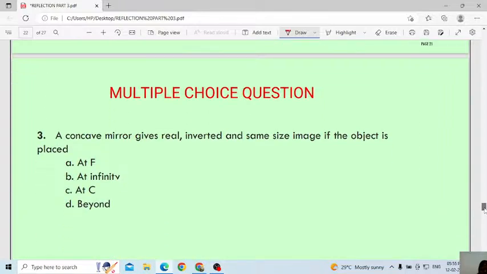Next question. Tell me the correct answer. A concave mirror gives a real, inverted, same size image if the object is placed at... This type of question you can easily answer when you remember all the 6 cases, no? Yesterday I explained the 6 cases in the case of a concave mirror. I gave the table, no?